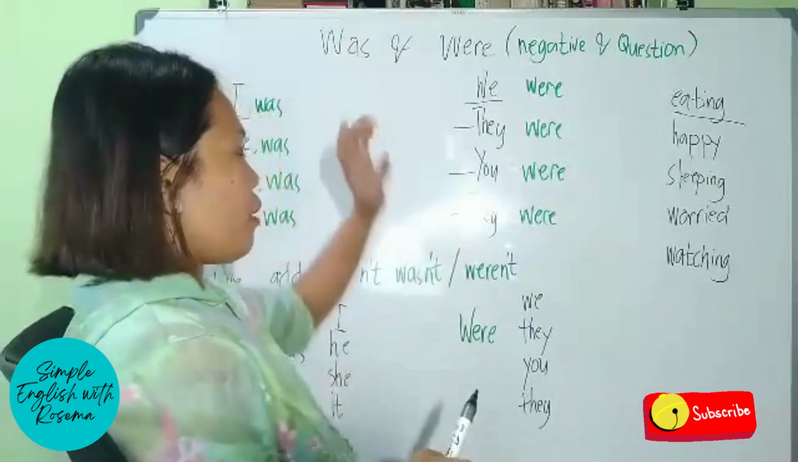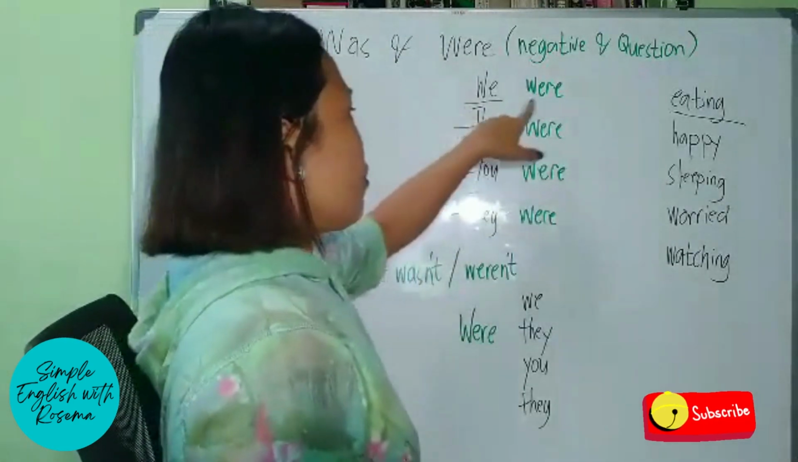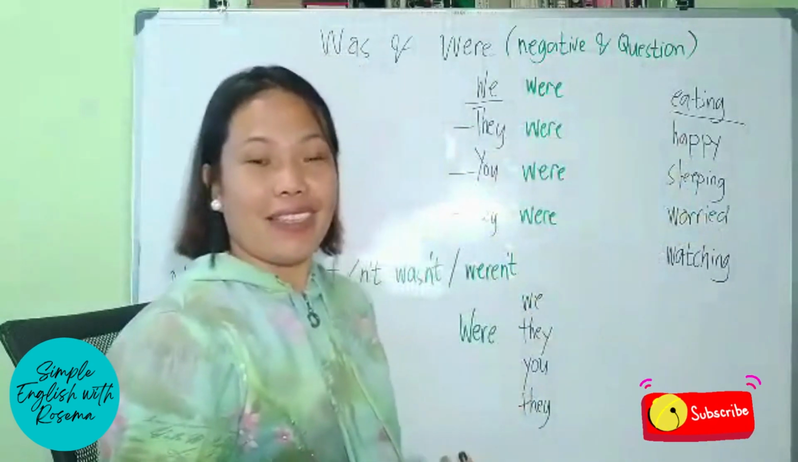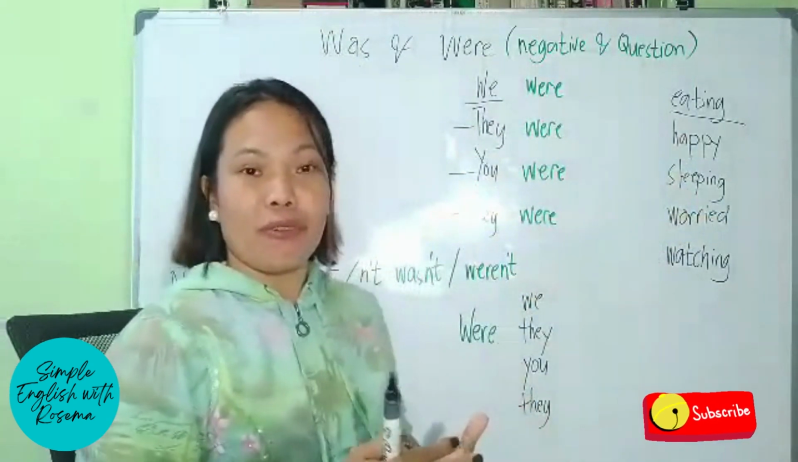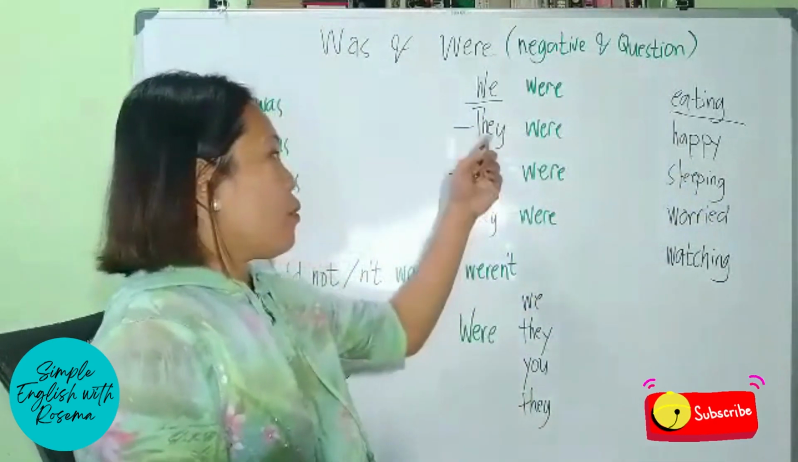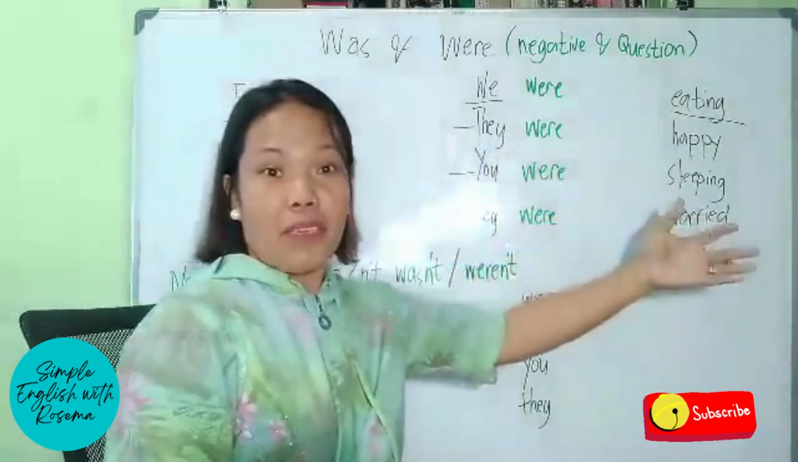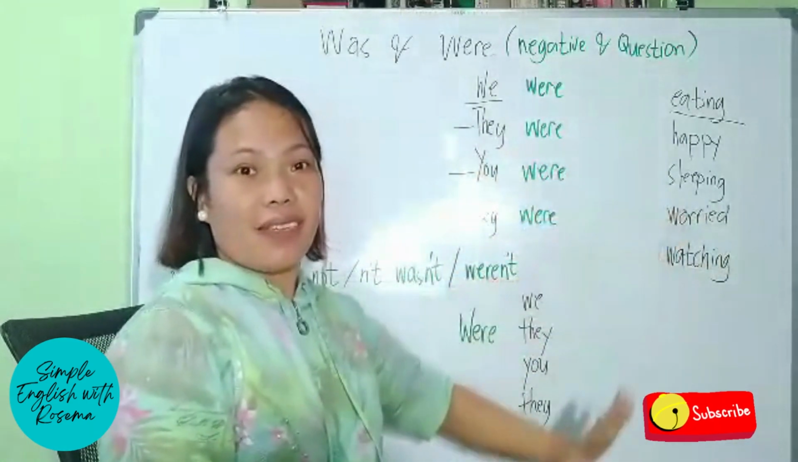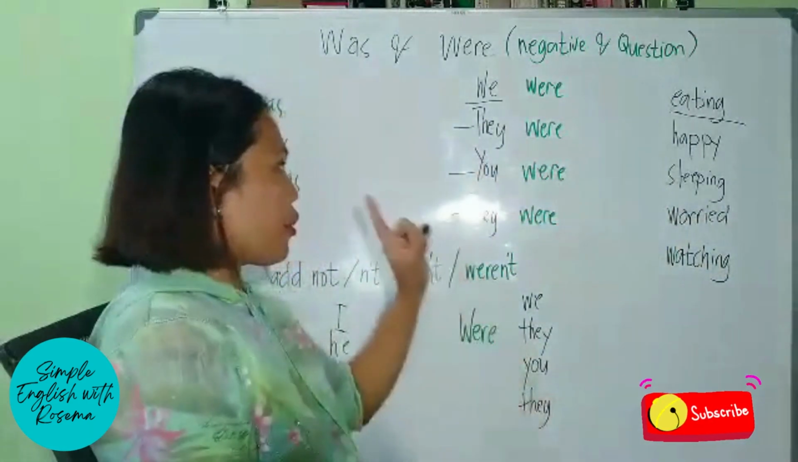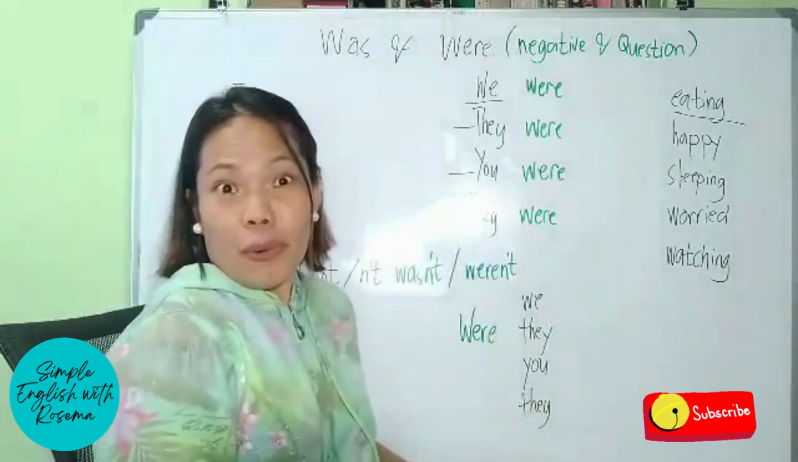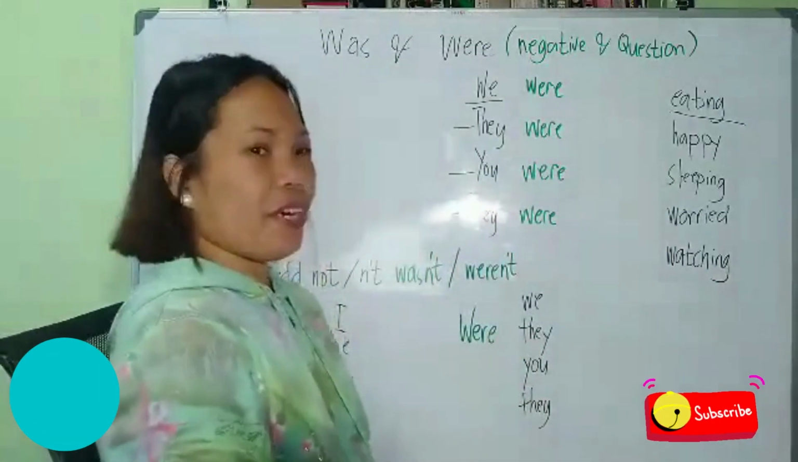So for example, we can say, we were eating dinner last night, or however you want to add, just to make a point with your sentence. And then we can say, they were happy, or you were sleeping earlier, or they were worried. The dogs were worried about you, all right?